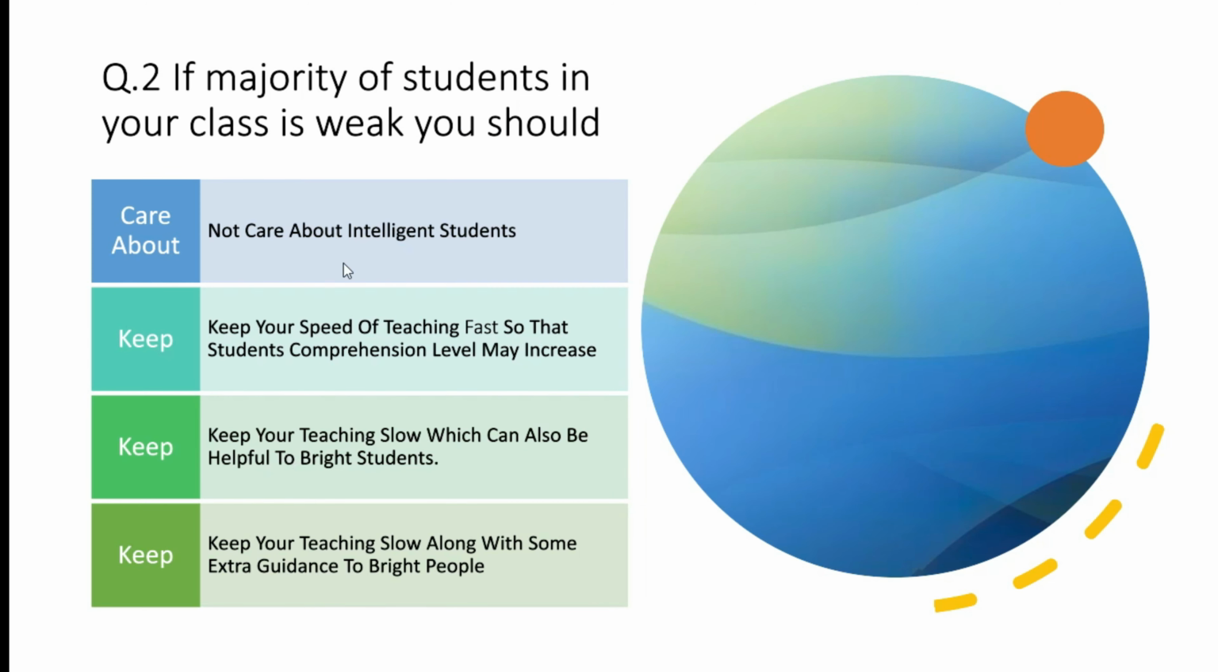Next, if the majority of students in your class are weak, you should. If most of the children in your class are weak, what will you do? Not care about intelligent students. Keep your speed of teaching fast so that students' comprehension level may increase. Keep your teaching slow, which can also be helpful to bright students. And last, keep your teaching slow along with some extra guidance to bright pupils. So here the right answer is keep your teaching slow along with some extra guidance to the bright pupils.